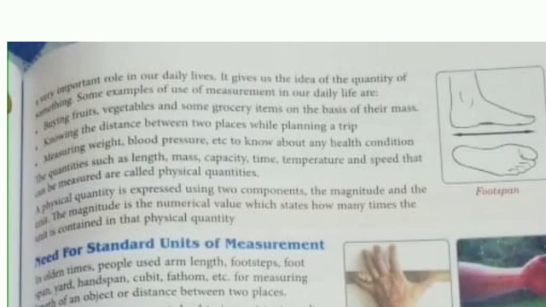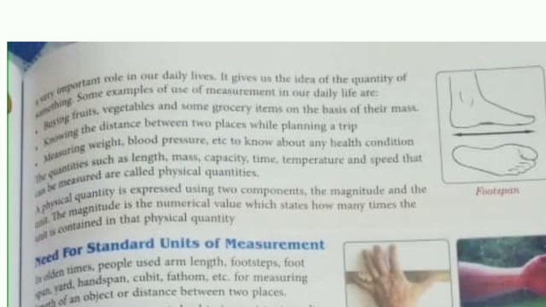If you are planning to go to Delhi from Patna, you know the distance between the two cities is 1,000 kilometer, and then you plan how to go, where to stay, all these things. Here distance is measured. Third is measurement related to our health, that is measuring weight, blood pressure, etc.